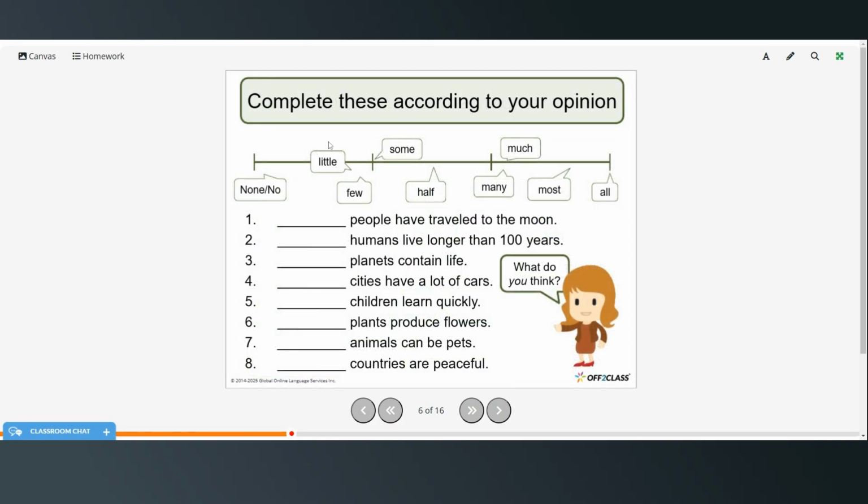Okay, so now these are just according to your opinion. So there won't be any, you know, many answers are possible. It just depends on what you think. So go ahead and pause the video, answer these according to what you believe, and then restart when you're ready to continue.